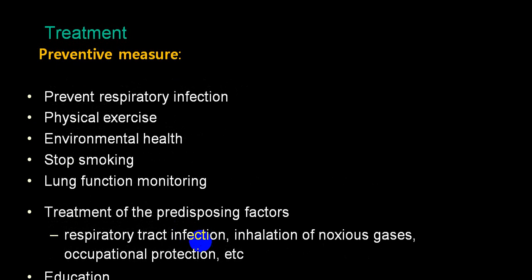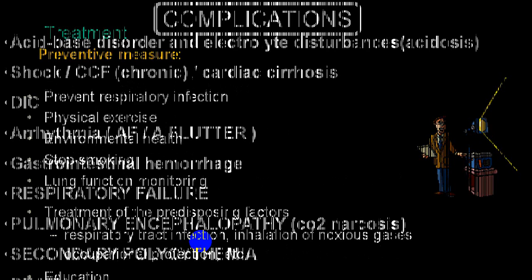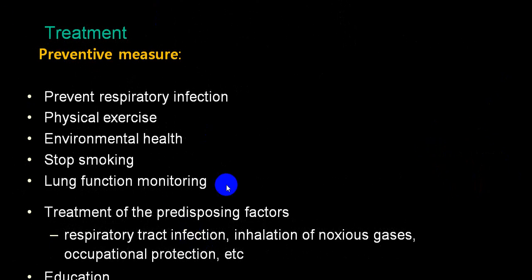These are preventive measures: stop smoking, regular physiotherapy, reduce predisposing factors like repeated respiratory tract infection, inhalation of noxious substances, occupational protection, education, environmental health,